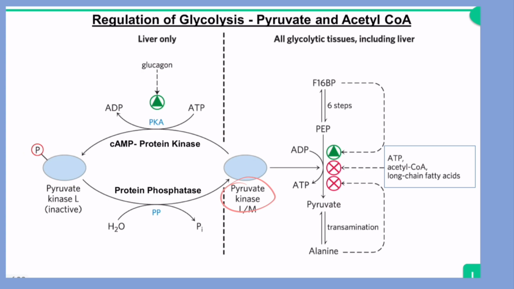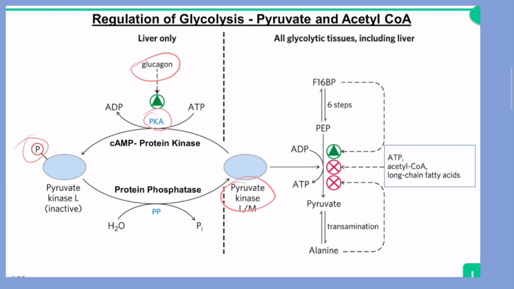So in the liver, when your blood sugar is low, glucagon is going to be released. Then glucagon is going to activate PKA, that is going to use ATP and is going to phosphorylate pyruvate kinase. And thus pyruvate kinase is going to be in the inactive form.